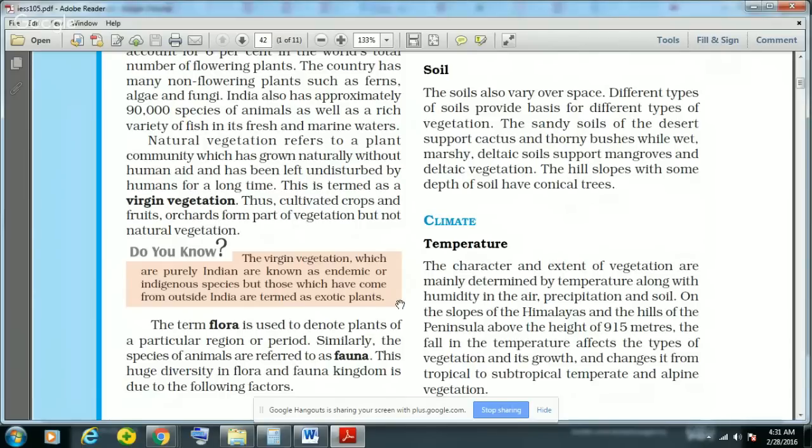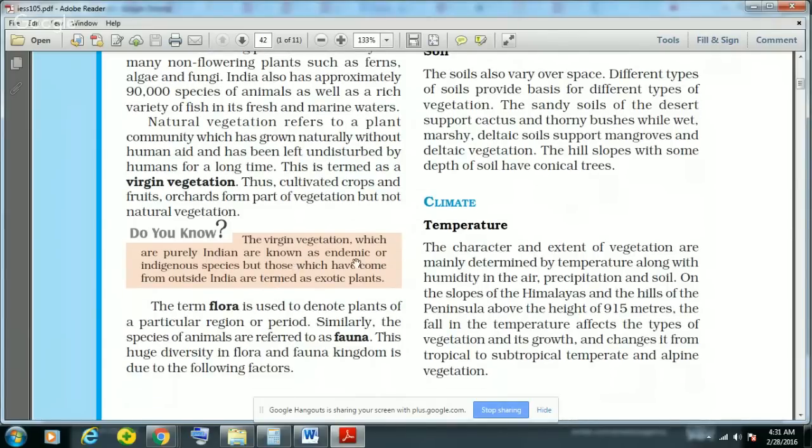So natural vegetation means vegetation or plants which grow naturally without any support from any type of human activity. And this virgin vegetation, which is purely Indian, is known as endemic. So endemic or indigenous, these are synonymous terms.